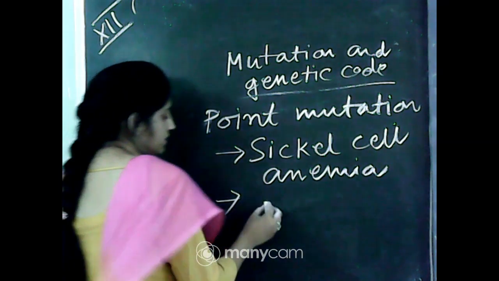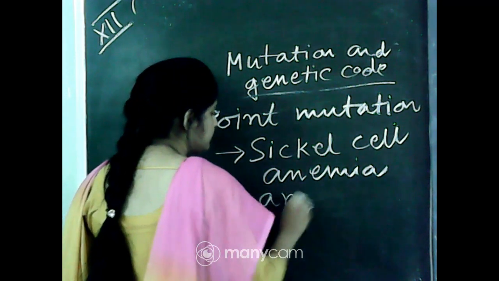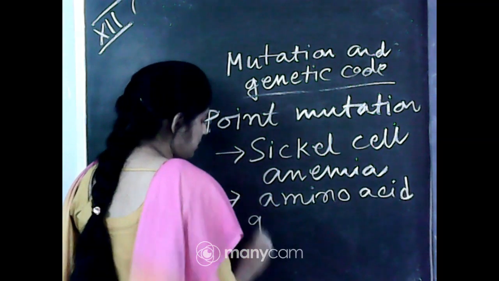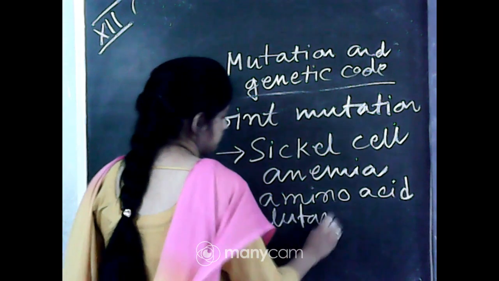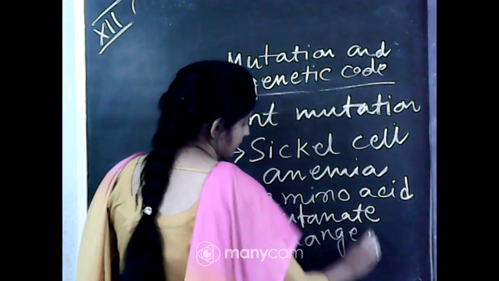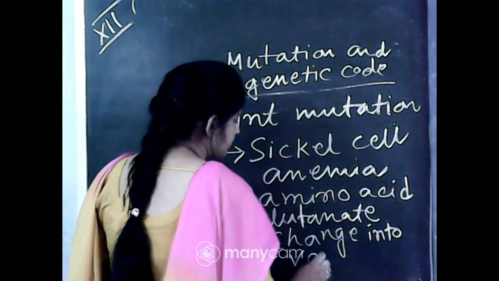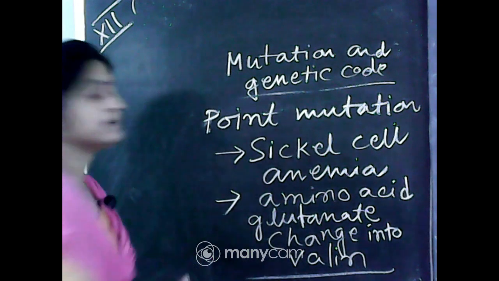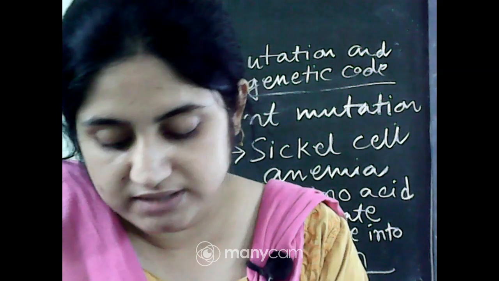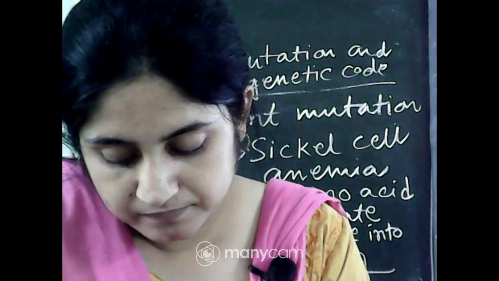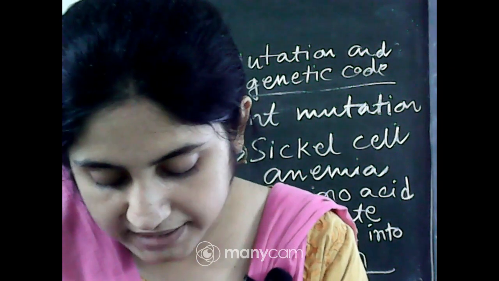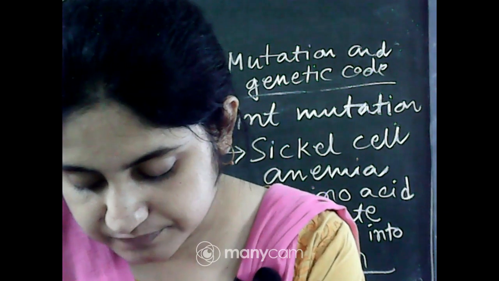It occurs due to the amino acid glutamate changing into valine. Okay. This is the cause of the sickle cell anemia. The effect of point mutation that inserts or deletes the base of a structural gene can be better understood by the following simple ideas based on structural genes.